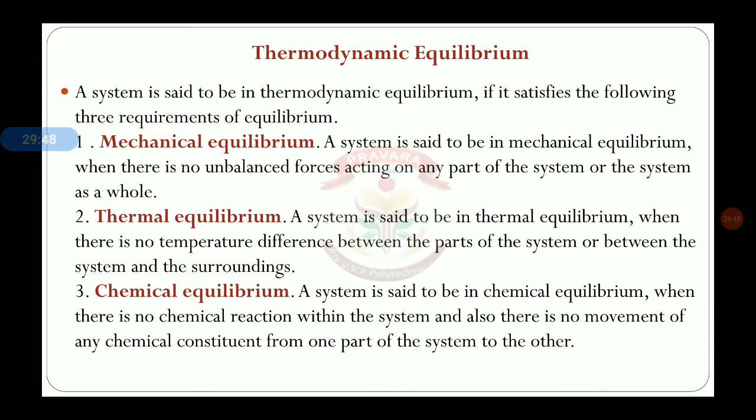Then thermodynamic equilibrium. A system is said to be in thermodynamic equilibrium if it satisfies the following 3 requirements of equilibrium. To have thermodynamic equilibrium, there must be 3 types of equilibrium: first is mechanical equilibrium, then thermal equilibrium and chemical equilibrium.